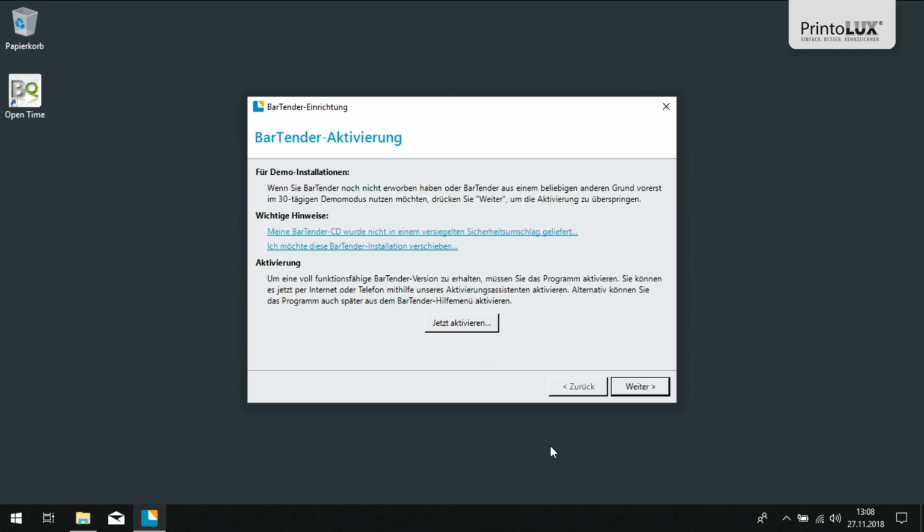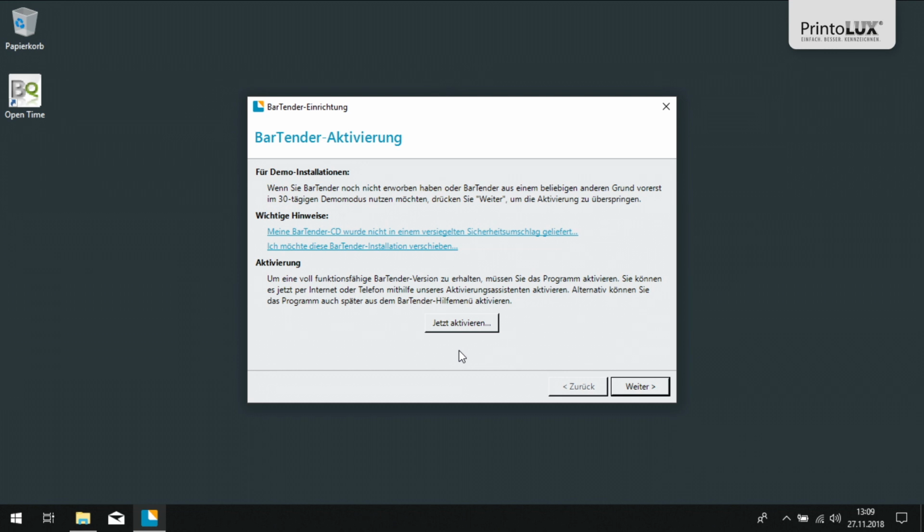The installation has now been successfully completed. We can now activate BarTender via the internet. For this, it is important that you have an existing internet connection and the required ports are activated. You do not have to perform this step now. It will also work if you do it later directly via BarTender.